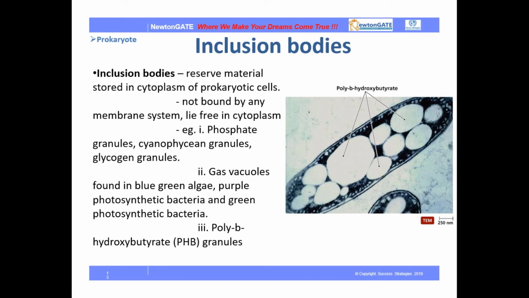In prokaryotes, reserve material is stored in the cytoplasm. They are not bound by a membrane system and lie free in the cytoplasm. They are also found as cyanophycin granules, glycogen granules, etc. Then gas vacuoles are found in blue-green algae, purple photosynthetic bacteria and green photosynthetic bacteria. So these are the examples. Basically, inclusion bodies are the bodies that store reserve food material in the cytoplasm of prokaryotic cells.